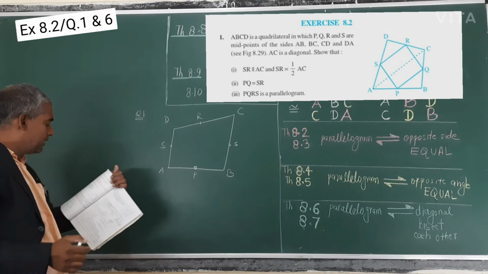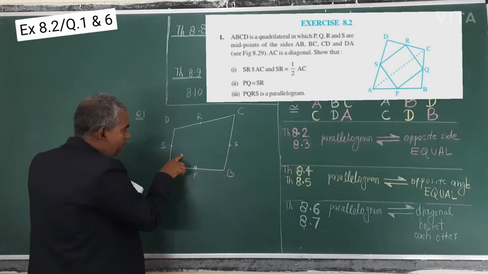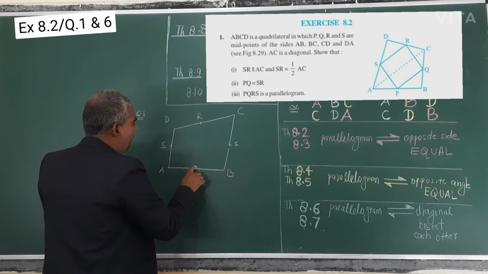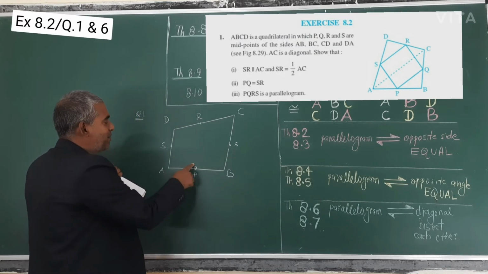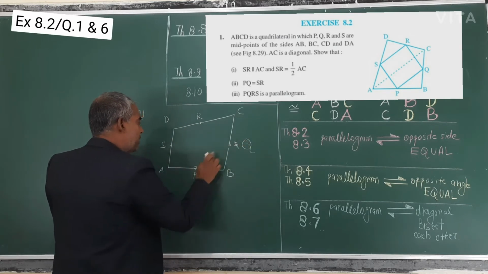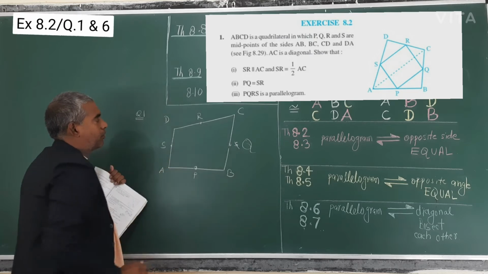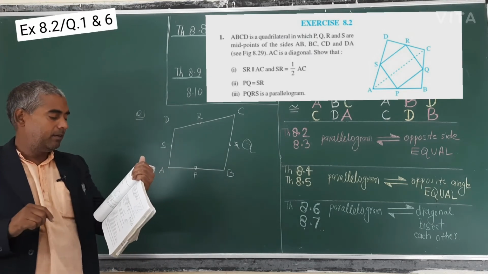When you join, what will you get? In question number 1, the third part is there, PQRS. If you join PQ, P, oh yeah, I made a mistake. P, Q, R and S, that is Q. So PQRS is a parallelogram. In question number 1, the third part asks to prove it.